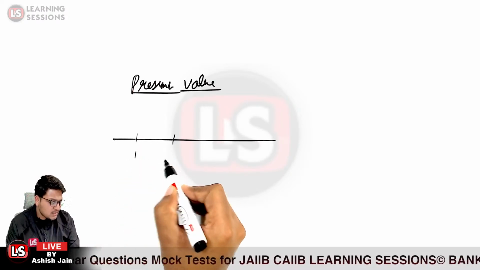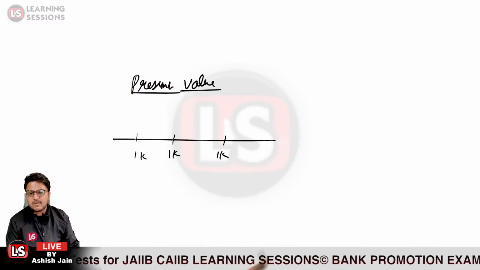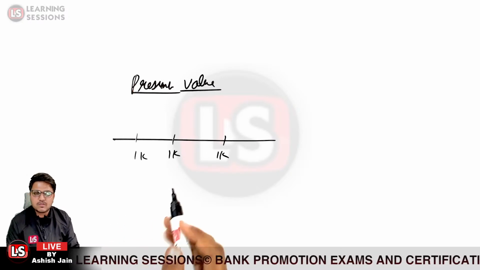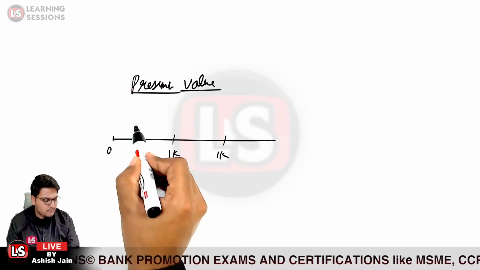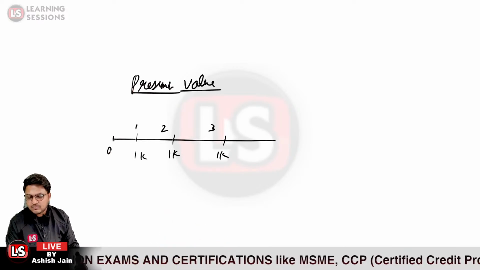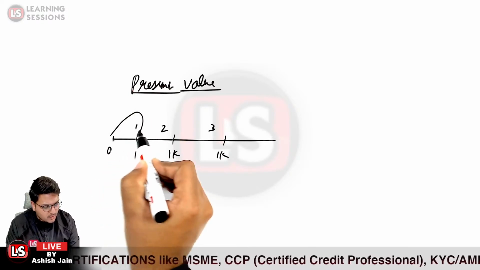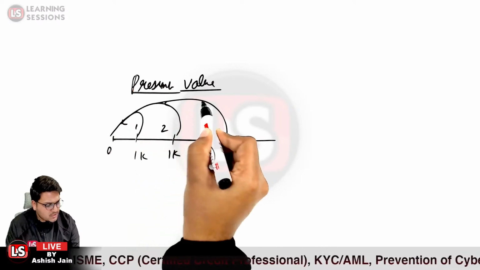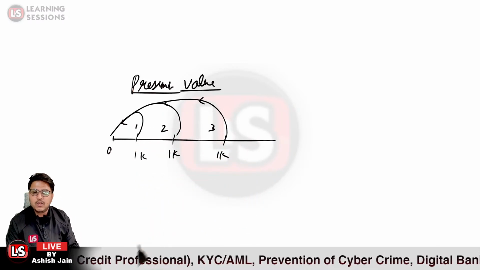Let us take the case where I'm receiving rupees 1,000 for 3 years. I'm not saying whether it is related to annuity due or ordinary annuity. I'm simply saying that I'm investing rupees 1,000 for 3 years over here. So this is related to the present value, and this is the first year, second year, and third year. Now if you want to get the present value of the annuity, we'll be calculating the present value of all the cash inflows. That is related to the present value of the annuity.